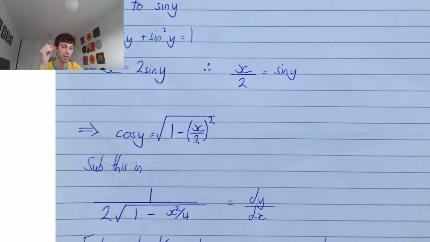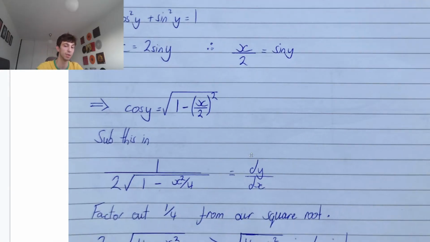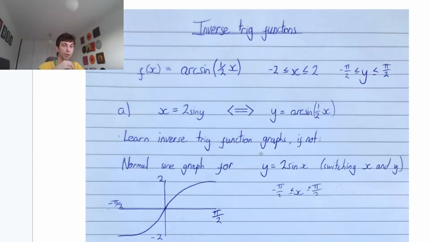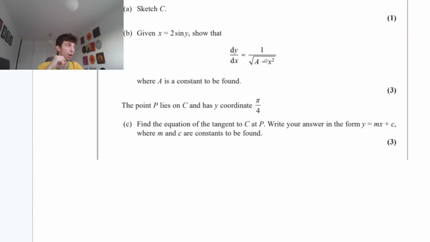So making the substitution in, we have 1 over 2 times, and then for cos y, the square root of 1 minus x over 2 all squared, which is going to be x squared over 4. So then from here, this will be dy dx. But let's compare back up to what we had before. In our original answer, we don't have x squared over 4, we just have x squared. So we're going to have to take out a quarter from inside the square root, and then eventually take it outside of that square root.